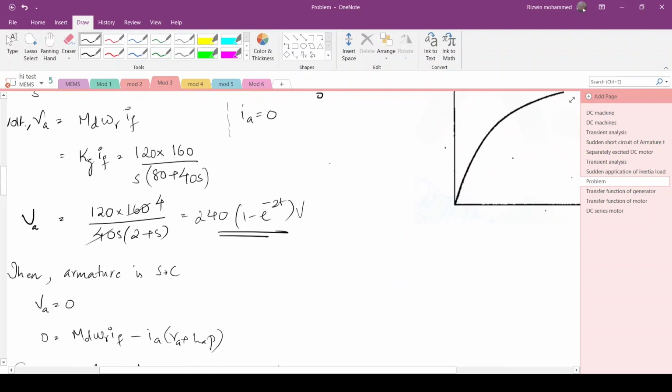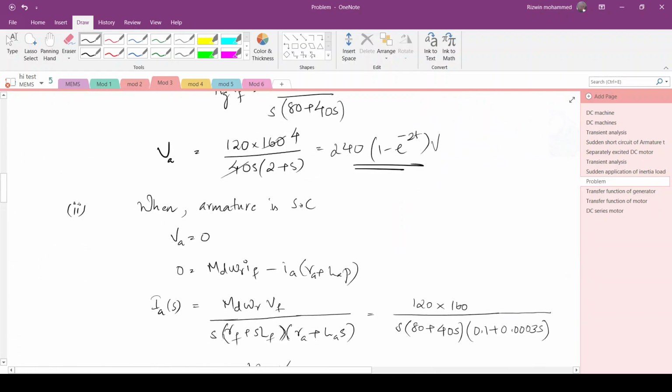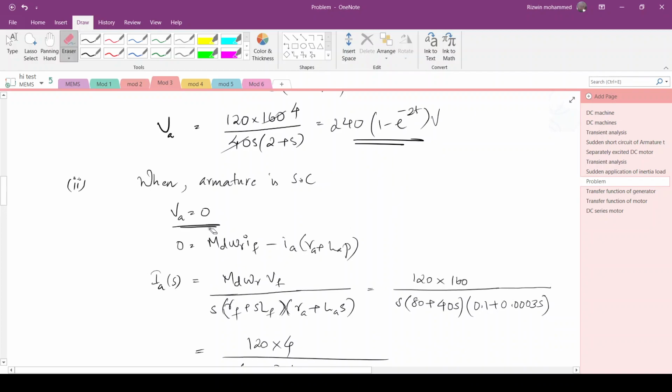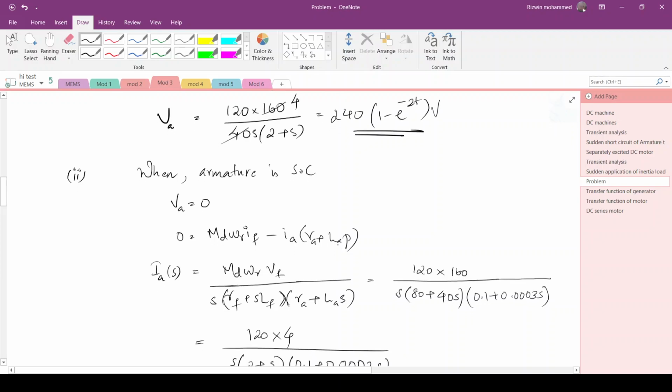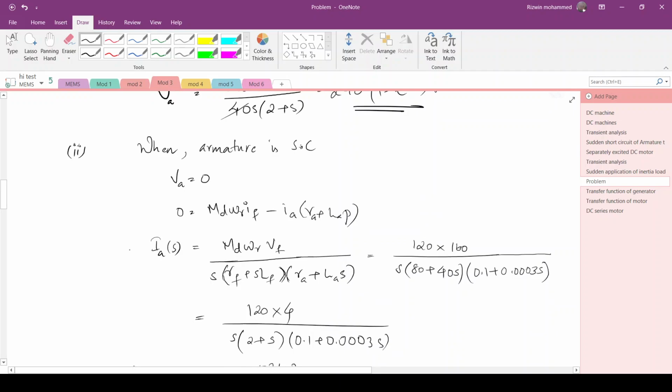Okay. Now the second part of the question is saying that when the armature terminal is short circuited, then VA will be equal to 0. So in the equation for VA in the DC machine, you will be substituting 0 on the left hand side. So 0 is equal to MD omega R IF minus IA into RA plus LAP. So you have to plot the variation of IA. So you will take the Laplace transform of the above equation and substitute for IF as just before. So VF by S into RF plus SLF will be the expression for IF of S.